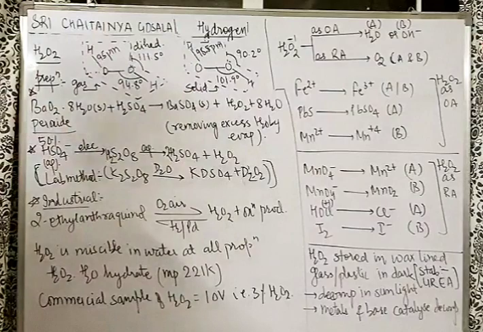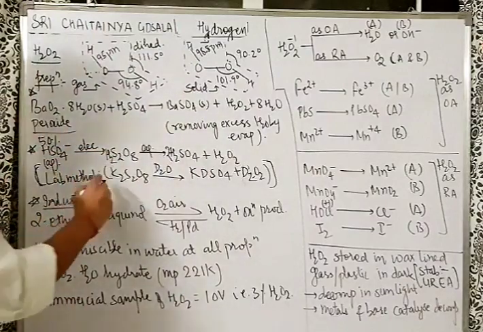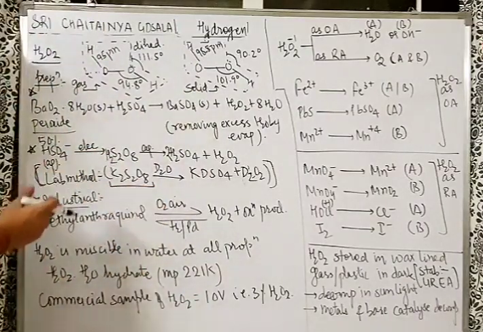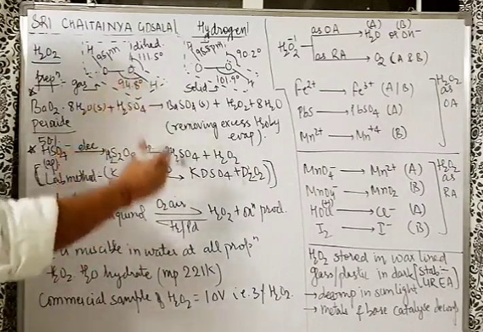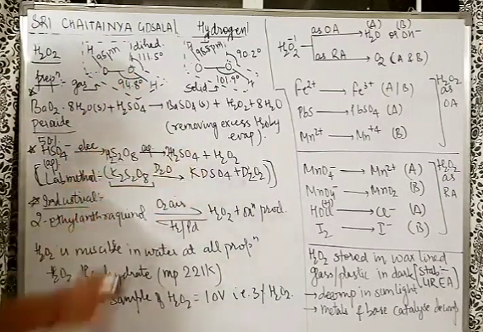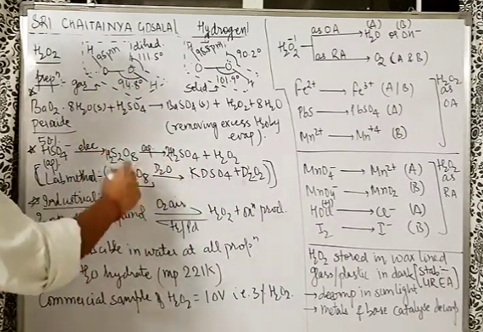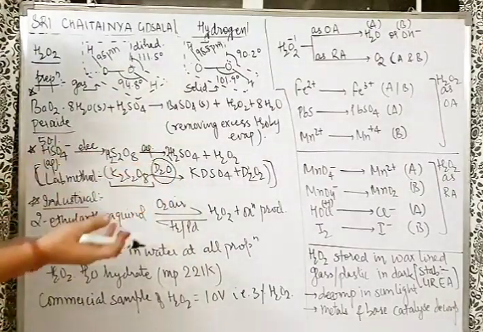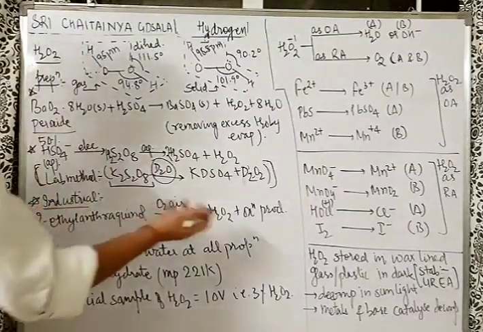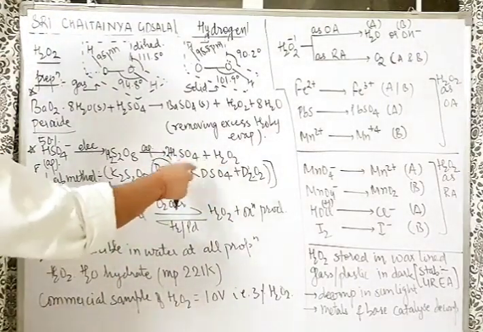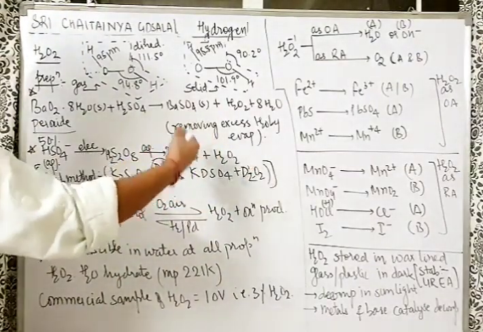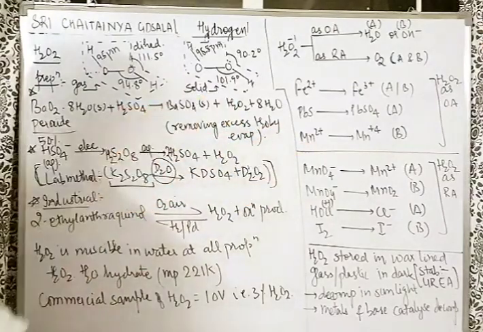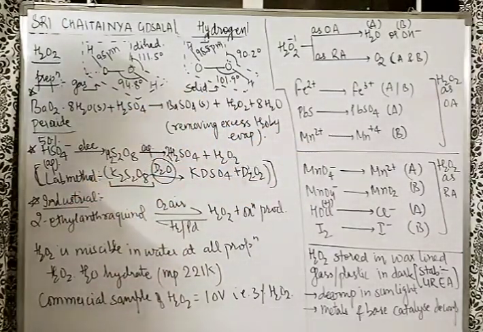These are the two preparation methods. With a little bit of variation, we take K2S2O8, that means potassium peroxodisulfate, with hydrolysis, but this time we are doing it with heavy water. When we do it with D2O, D2O reacts in the same way as H2O. So instead of getting KHSO4, I am getting KDSO4, and D2O2 is produced, like you got it here also.